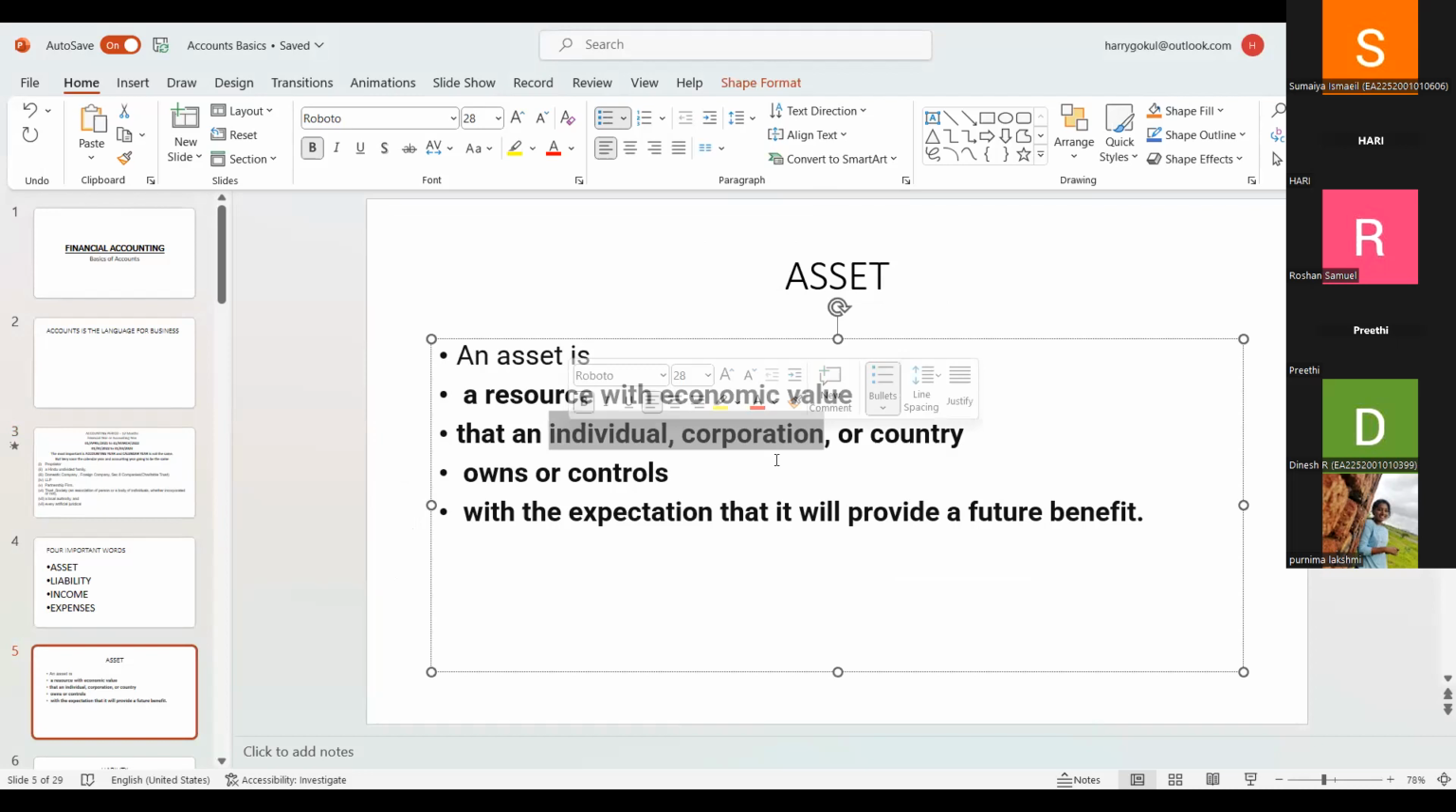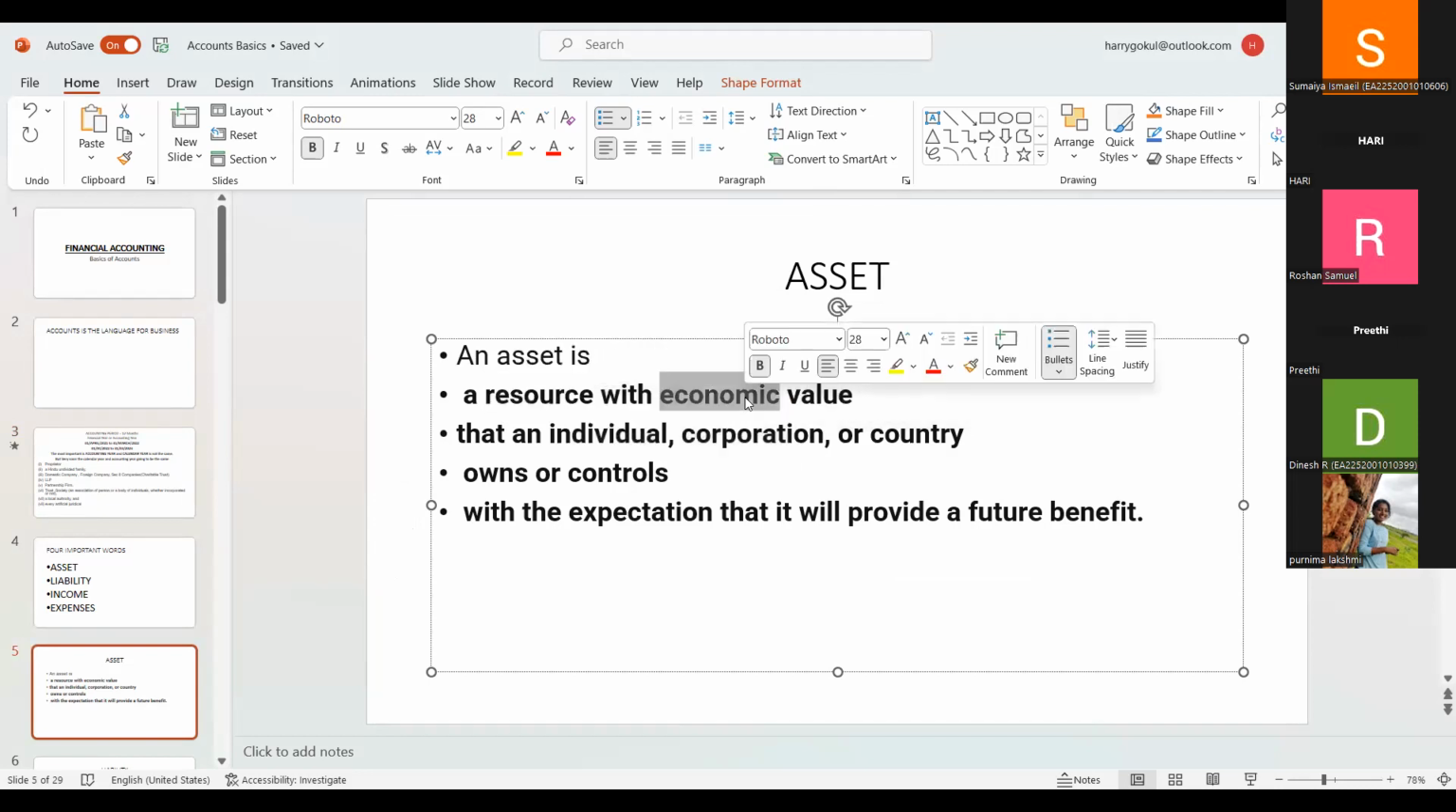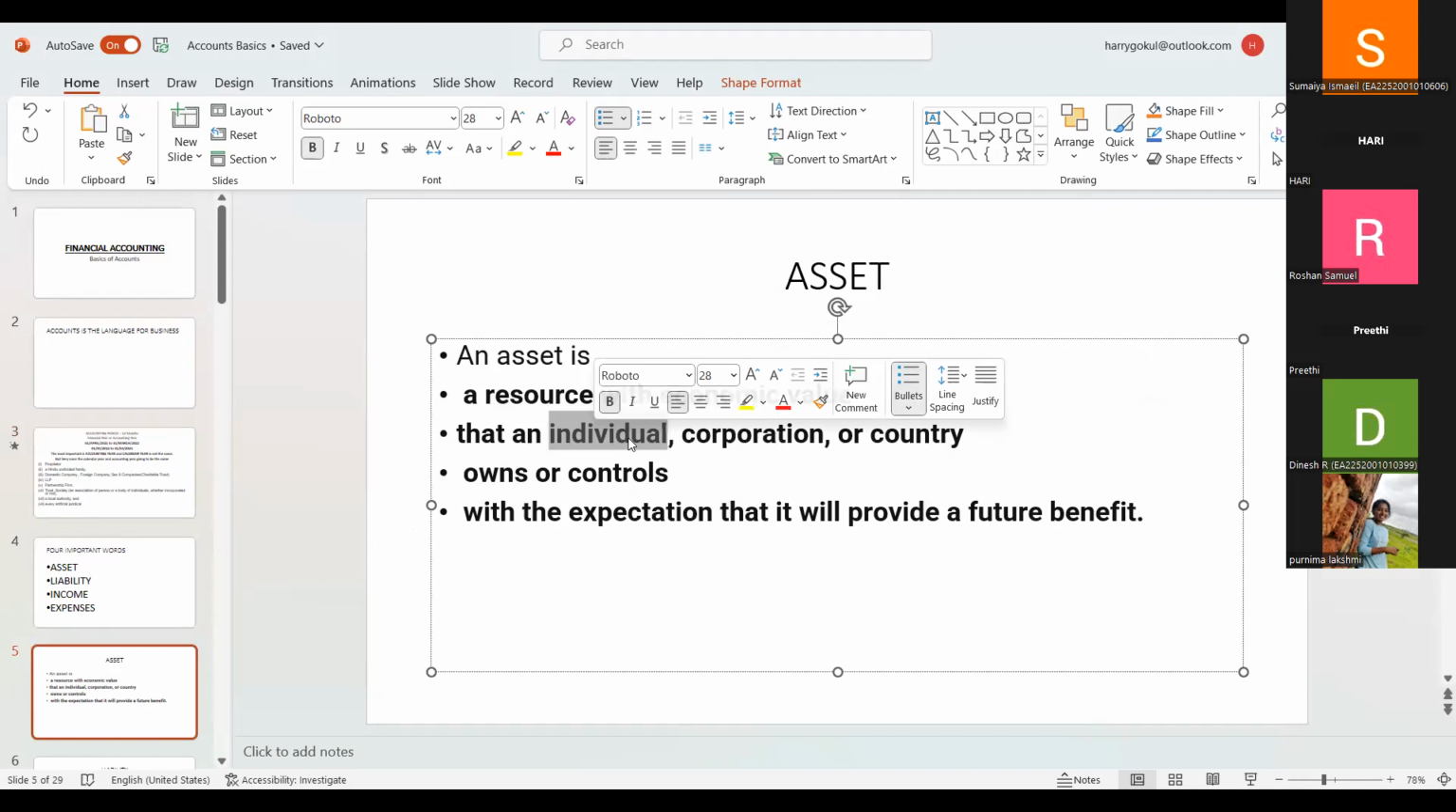Okay, I am Hari. I am the owner of the land. I own that land; I have the ownership of the land. So the resource is land, and the value is what I purchased it for. I am an individual. Maybe I'm an individual, or maybe a company: Hari Limited, Hari Private Limited, Hari Partnership Concern, Hari LLP, whatever. The country means India.